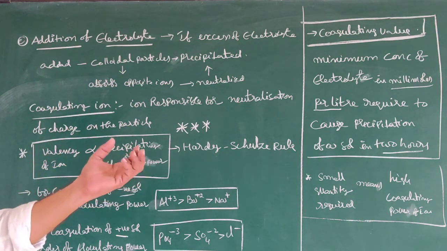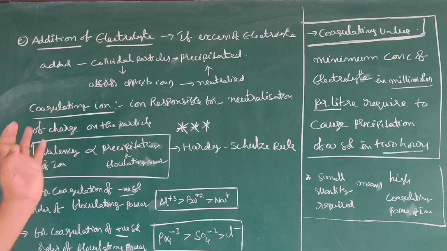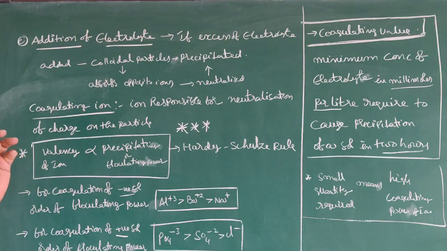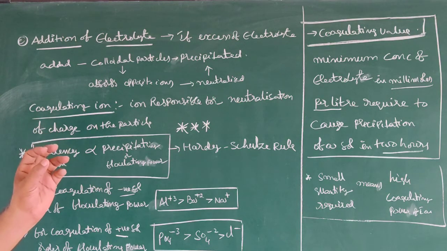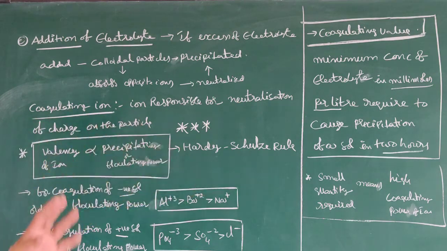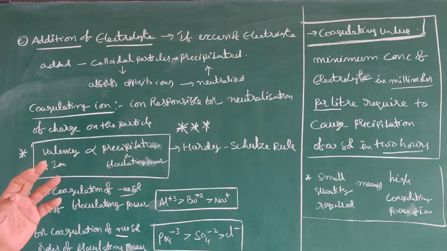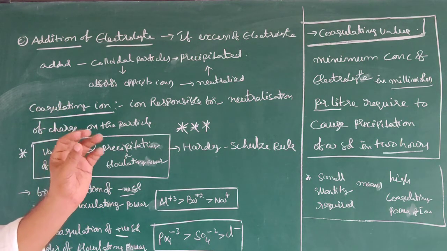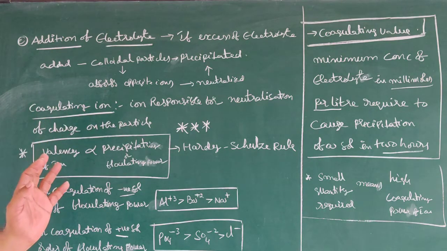Simple logic here. If a small quantity of coagulating ion is required, it means it has a high coagulating power or flocculating power. Small quantity of ion required means high coagulating power. Okay. Right.